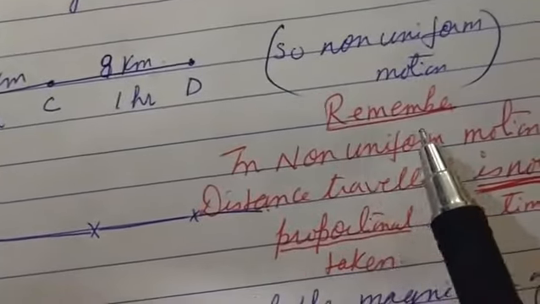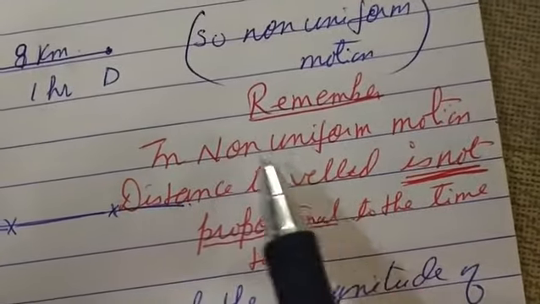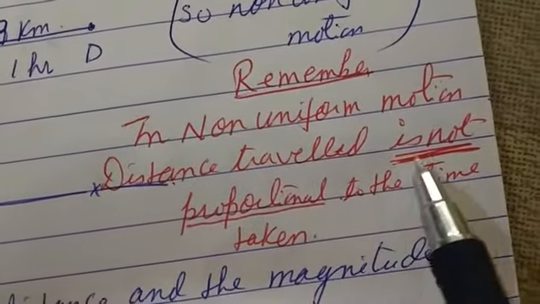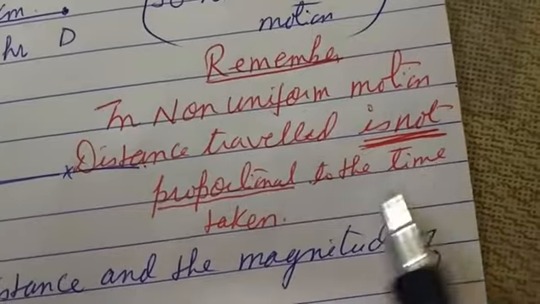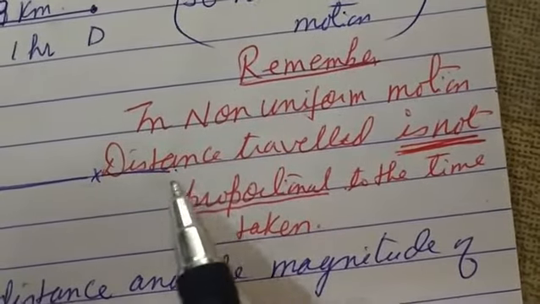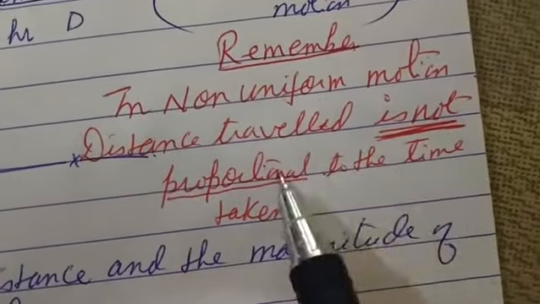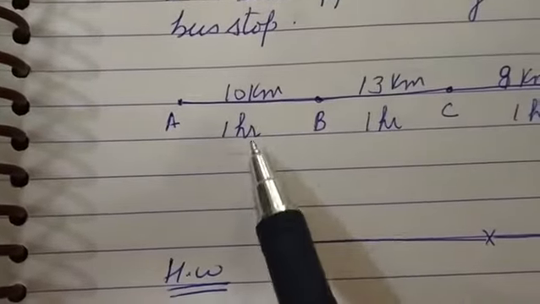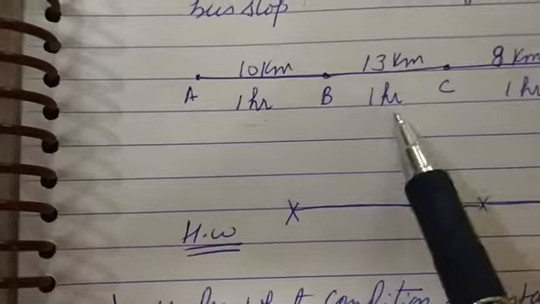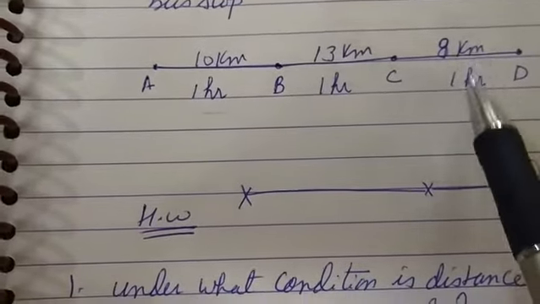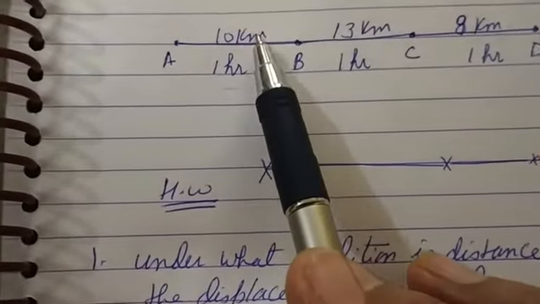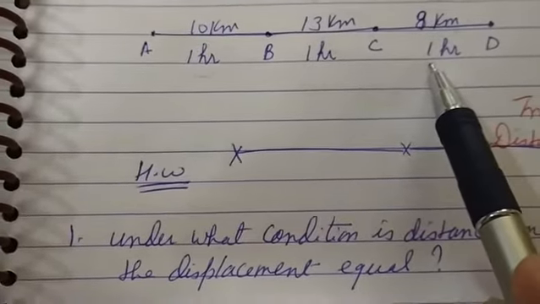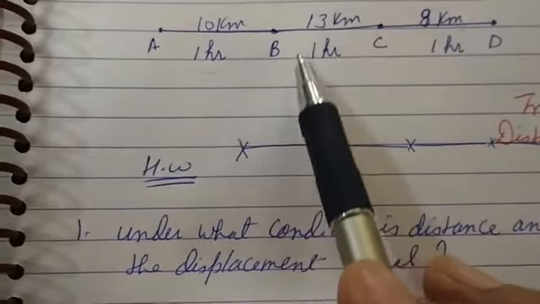But in non-uniform motion, distance traveled is not proportional to the time taken. So the distance traveled is different and the time is different. Here 10 kilometers in 1 hour, 13 in 1 hour, 8 in 1 hour. So both are not proportional.